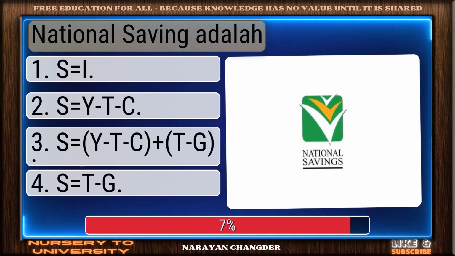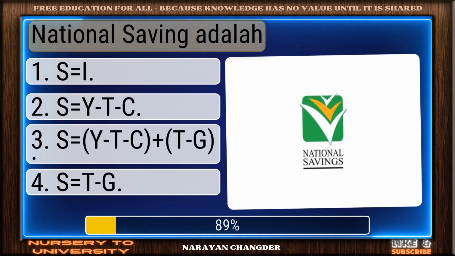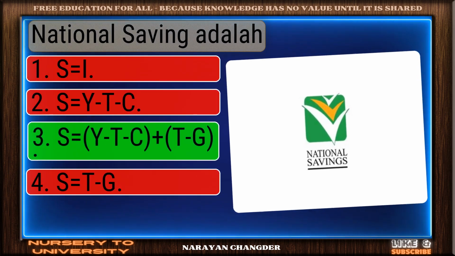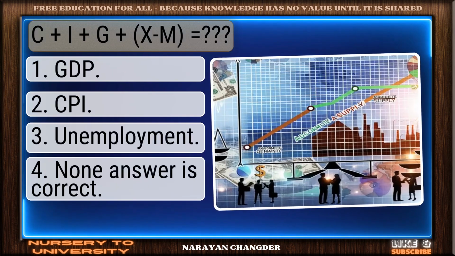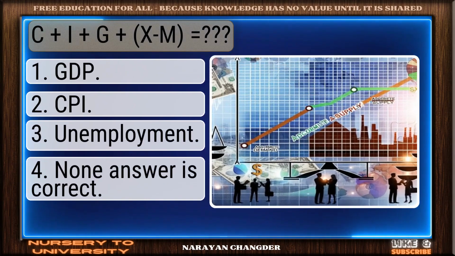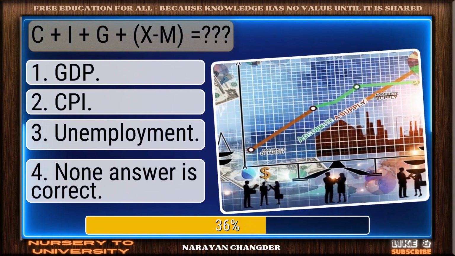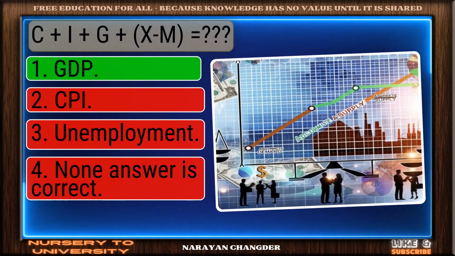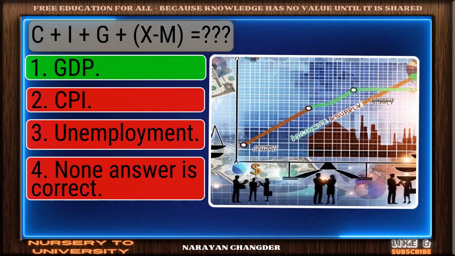National saving. Bravo. S equal to Y minus C minus G is the answer. C plus I plus G plus NX equal to. Correct. GDP is the right answer.